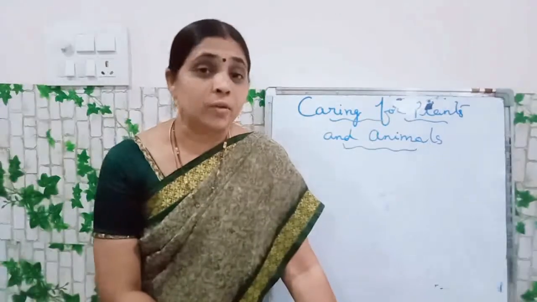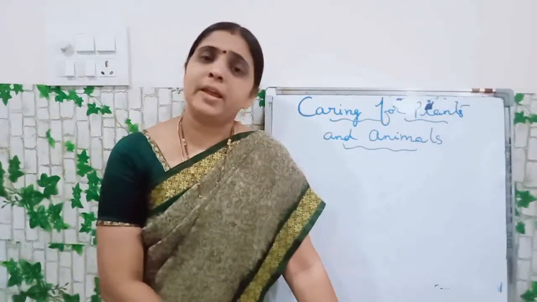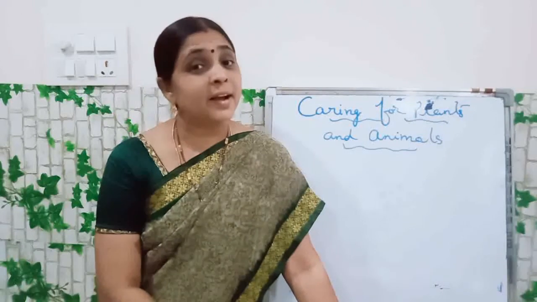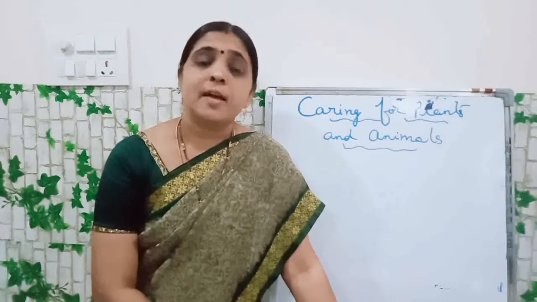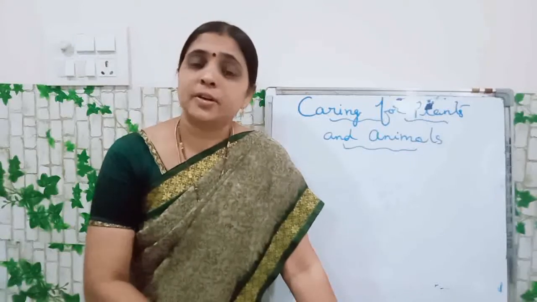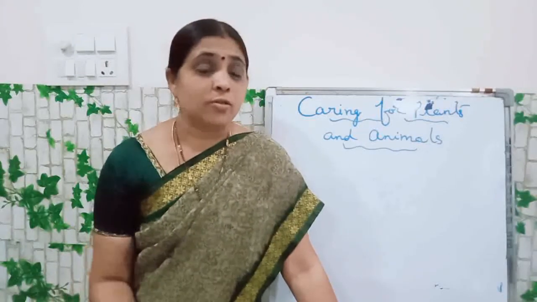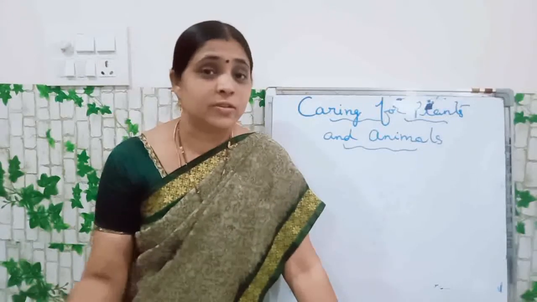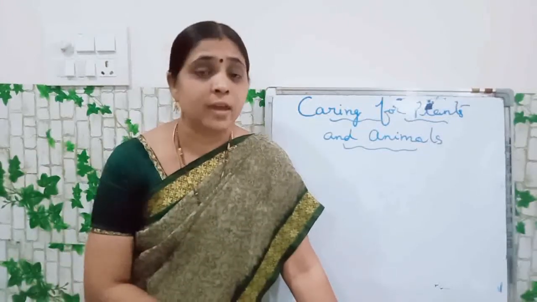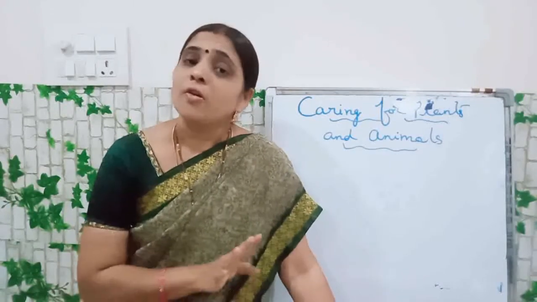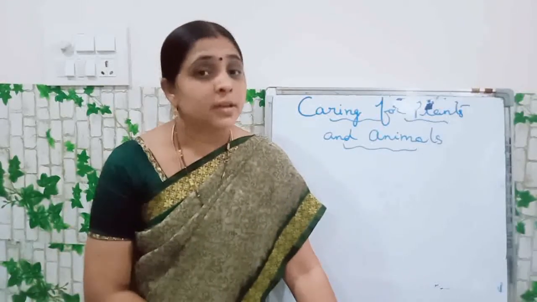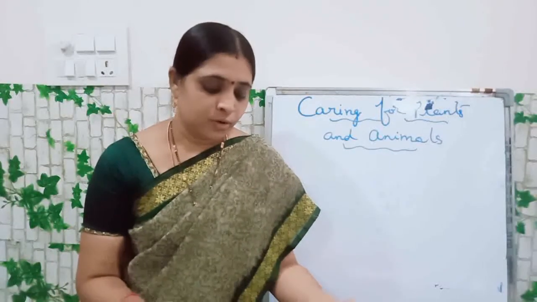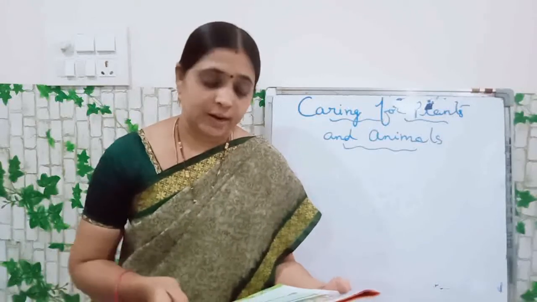Okay. Surrounding us, we see many kinds of plants, many kinds of trees. And we see all the different types of animals like dogs, cows, buffaloes, cats and all. Yes or no, on the streets when we are passing on the way, we are seeing different kinds of plants and animals. All of you see page number 31. Everybody look into your textbooks.